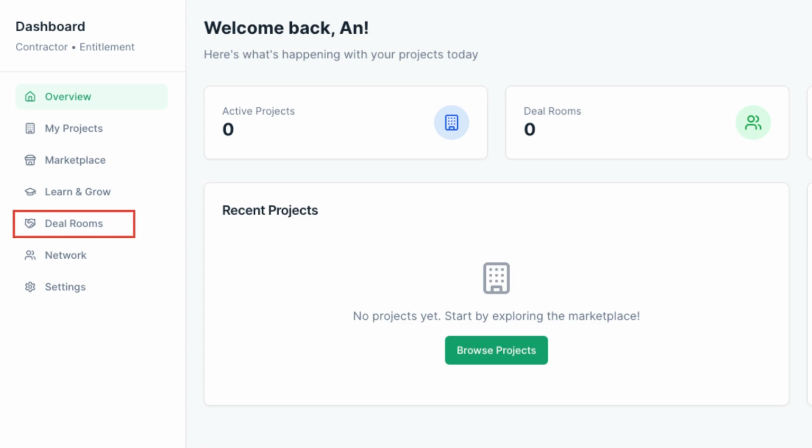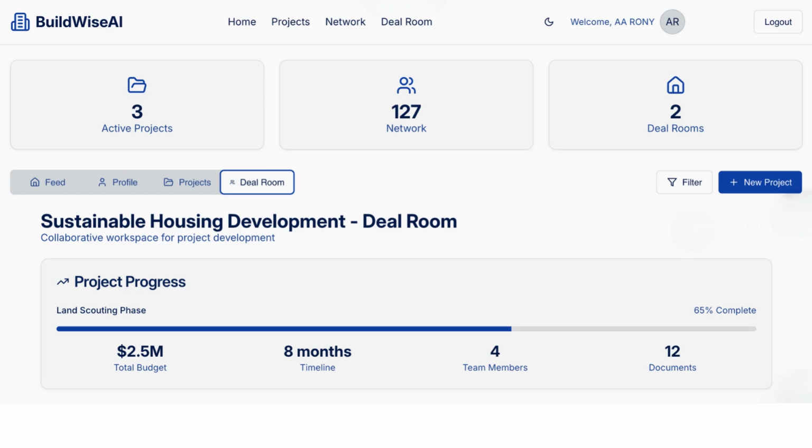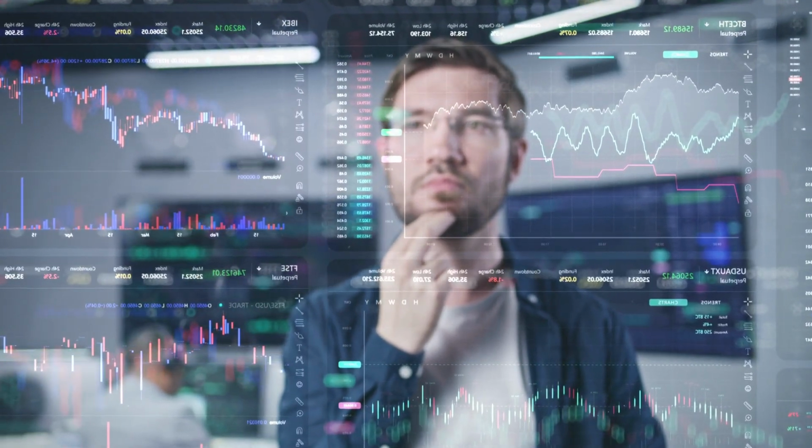AI for deal room management. Inside the deal room, AI can organize legal documents, contracts, and real-time updates, making it easier to track progress and maintain transparency. It helps to handle large amounts of data and can even analyze legal documents for key clauses and pending approvals, making the process faster and more efficient.